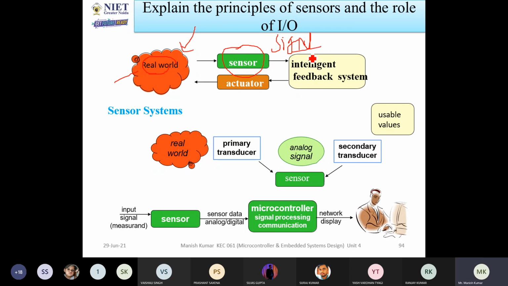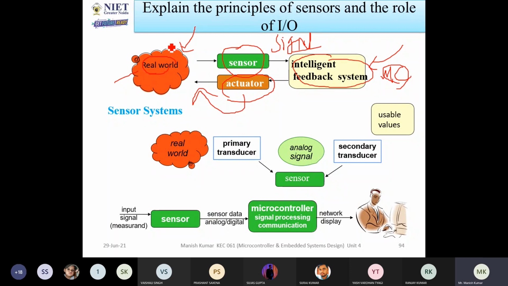Okay. This signal is fed to the intelligent feedback system, which means the microcontroller. The microcontroller will take the input from the real world with the help of sensors, manipulate the signals, and then do the job. Whenever it is ready to give the output, it will send it to the actuators, and this actuator again returns back to the physical world. You can understand this with an example.